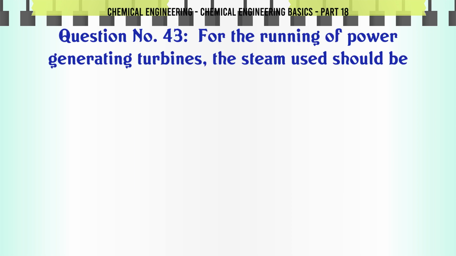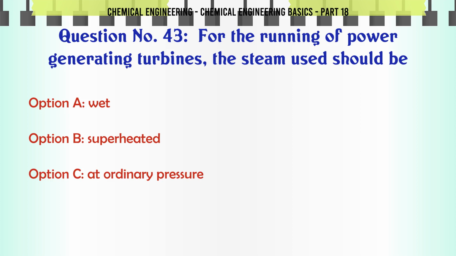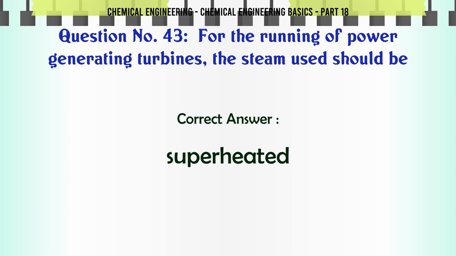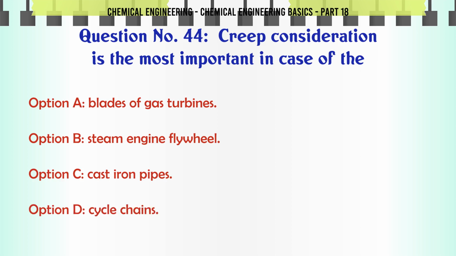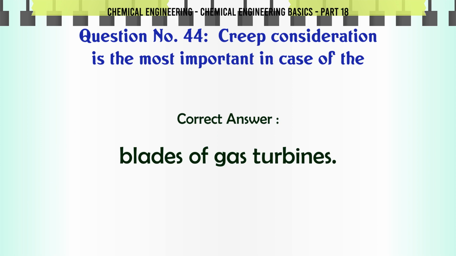For the running of power-generating turbines, the steam used should be A. Wet. B. Superheated. C. At ordinary pressure. D. None of these. The correct answer is superheated. Creep consideration is the most important in case of the A. Blades of gas turbines. B. Steam engine flywheel. C. Cast iron pipes. D. Cycle chains. The correct answer is blades of gas turbines.